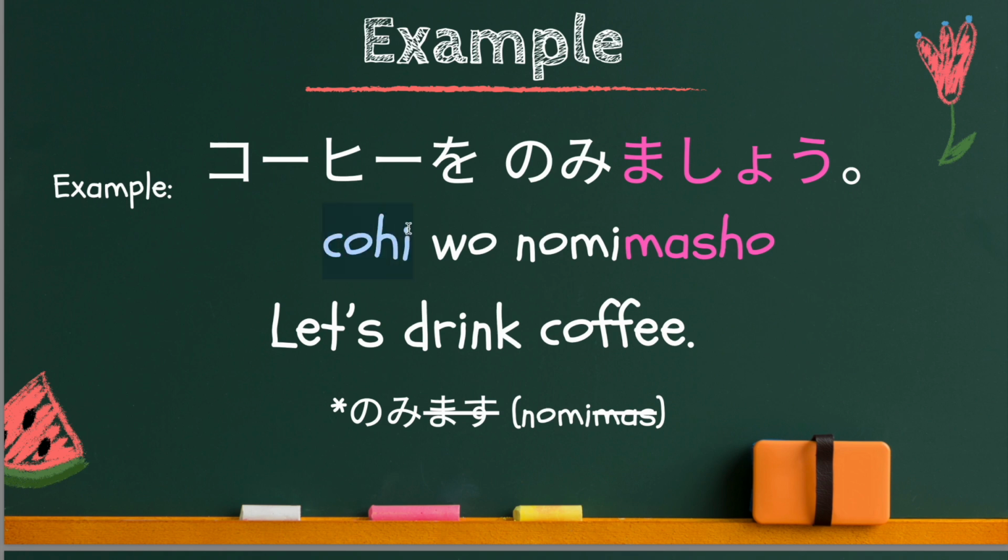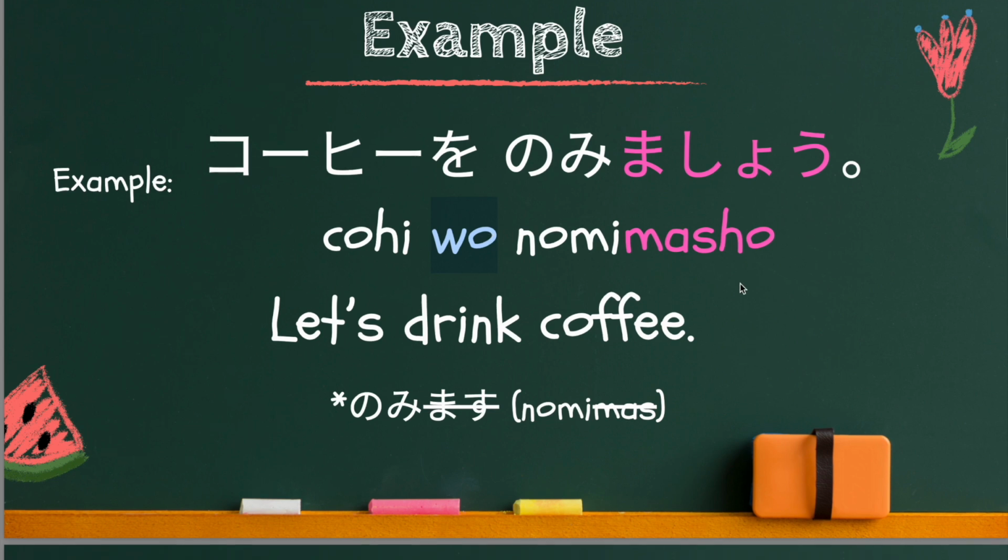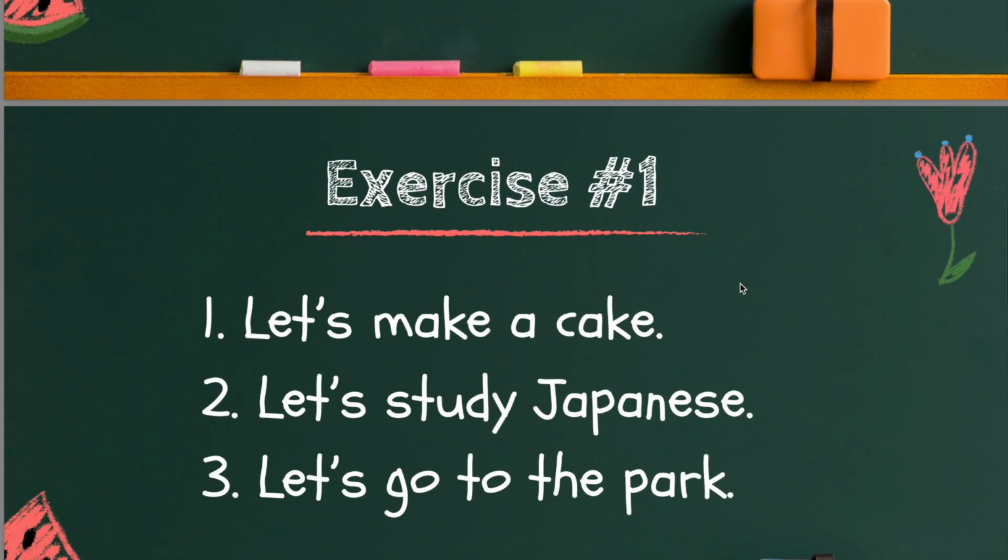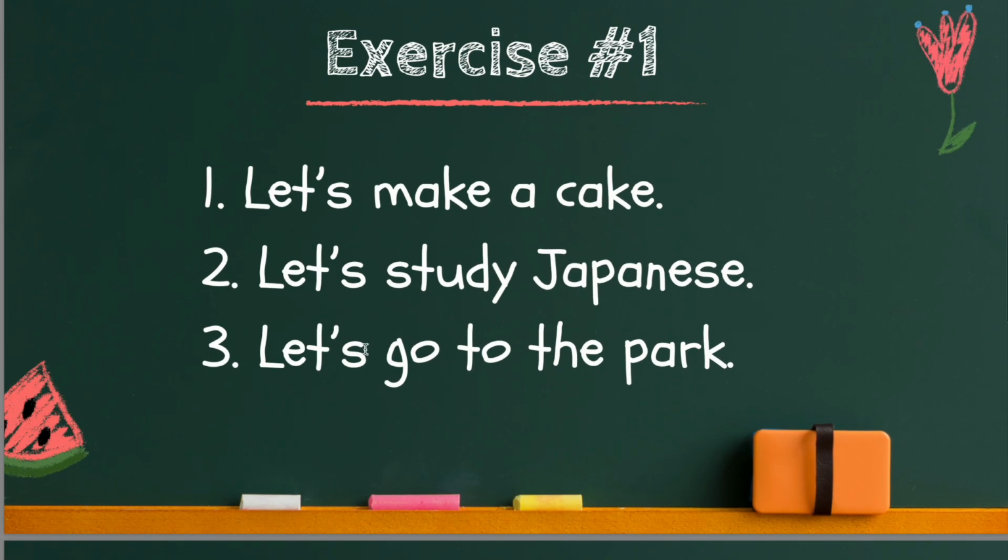Coffee is what you drink, the object of this sentence. Therefore, you need to have the wo particle. Now, let's do this exercise. I'd like you to translate these into Japanese. Stop the video. When you are ready, please come back.